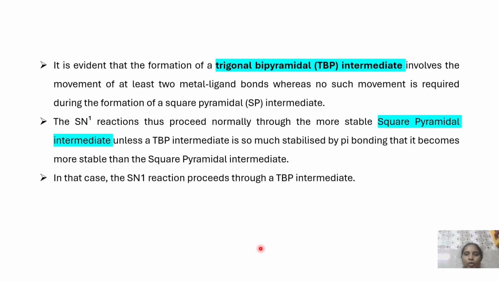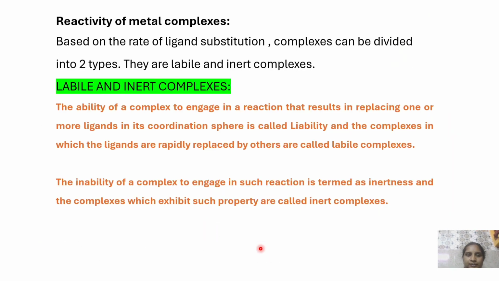Today we will discuss the topic on labile and inert complexes. The reactivity of metal complexes is based on the nature of the labile and inert complex. The ability of a complex to engage in a reaction that results in replacing one or more ligands in its coordination sphere is called lability, and the complexes in which the ligands are replaced by others are called labile, simply. Whereas the inability of a complex to engage in such a reaction we can term as inertness. It is the reverse of the lability nature.